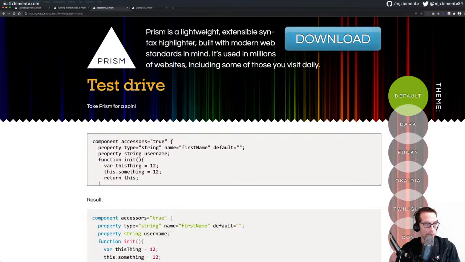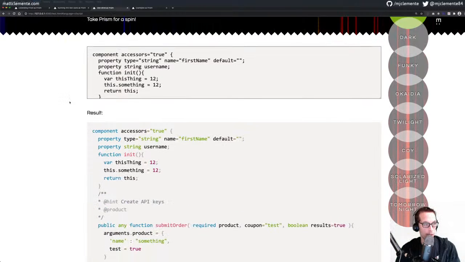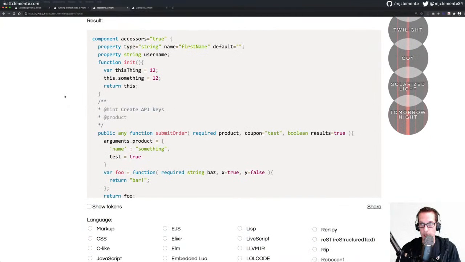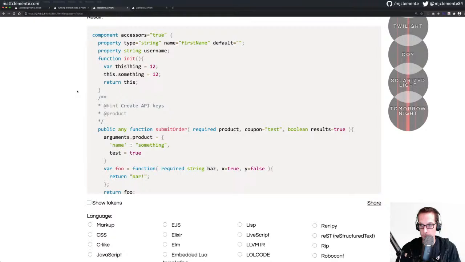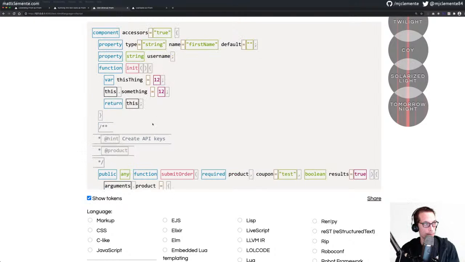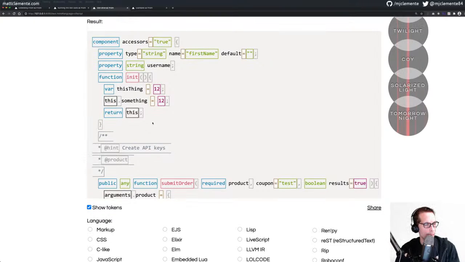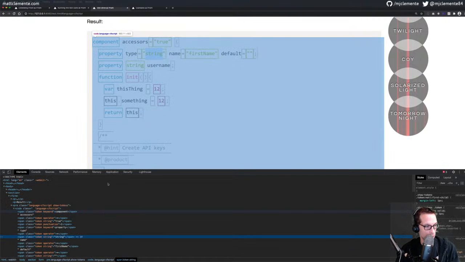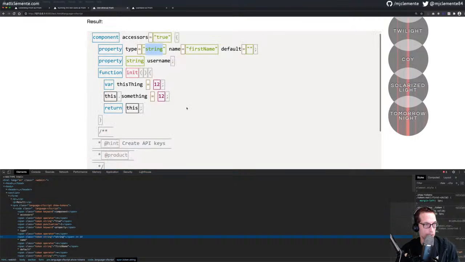Alright, so let's scroll down here, and let's just make sure that with that change it's doing what we expect. Okay, so I'll show tokens here. Okay, inspect. Let's make sure all our expected strings are strings.